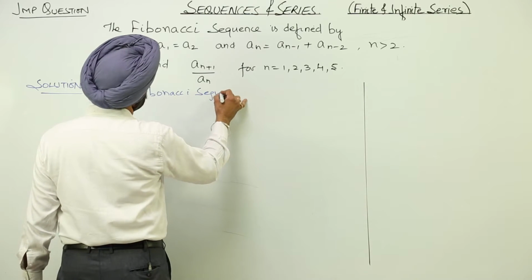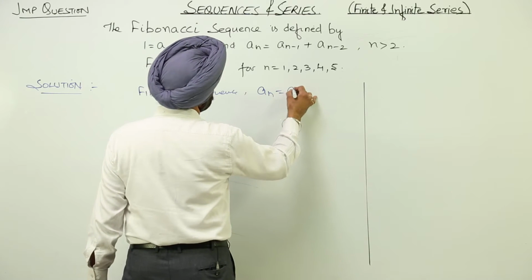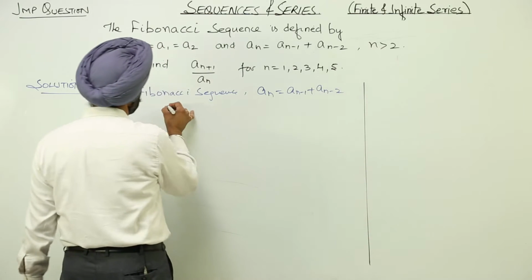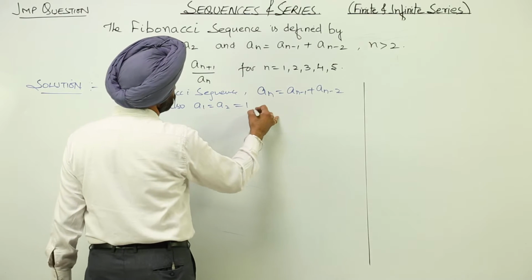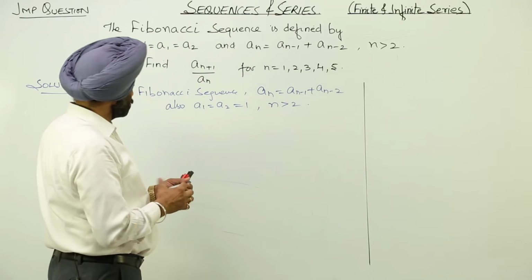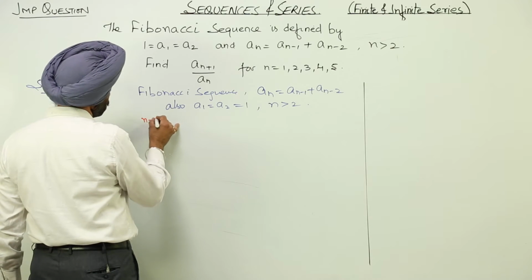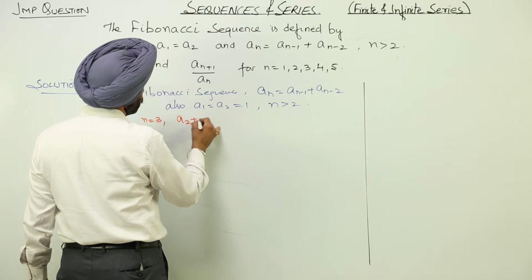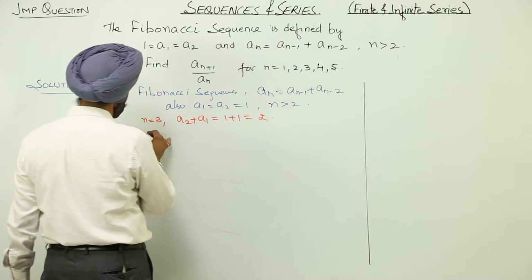So it is given that the sequence is an = an-1 + an-2, also a1 = a2 = 1 and n is greater than 2. So now let us find it. N is equal to 3. So we are having a2 plus a1, this is equal to 1 plus 1 is equal to 2.